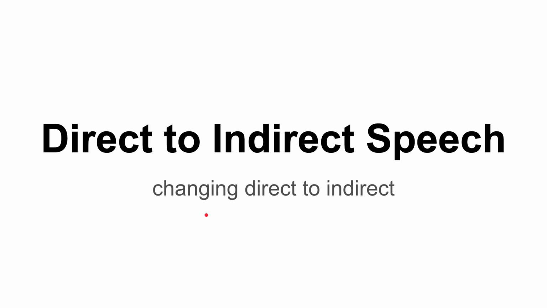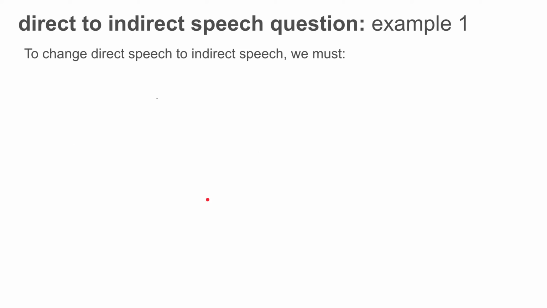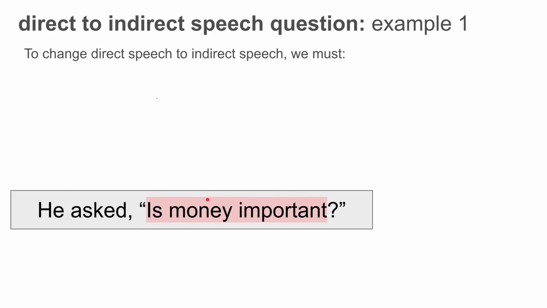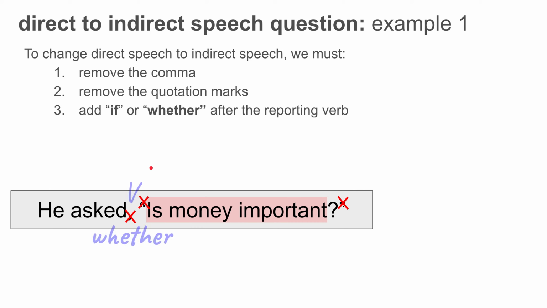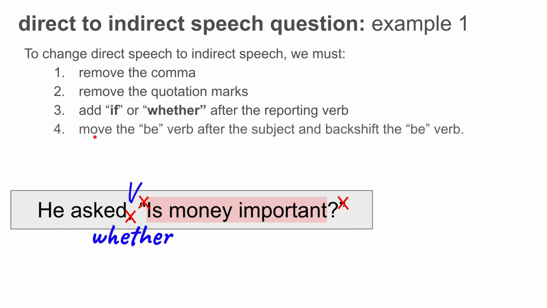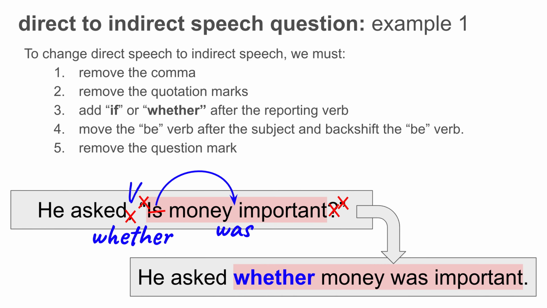So let's look at how to change a direct speech to indirect speech for yes/no questions. To change direct speech into indirect speech, first we must remove the comma, no comma. Remove the quotation marks, no quotation marks. Add if or whether after the reporting verb. Here we're going to choose whether. Move the be verb after the subject and backshift the be verb. So here we have is, but we don't want to say is, we want to say was, and we want this was to come after the money, the subject. And lastly, we remove the question mark. And what do we get? He asked whether money was important.